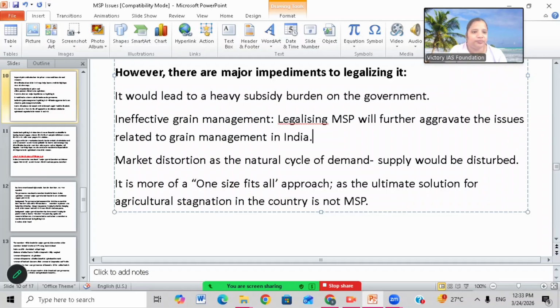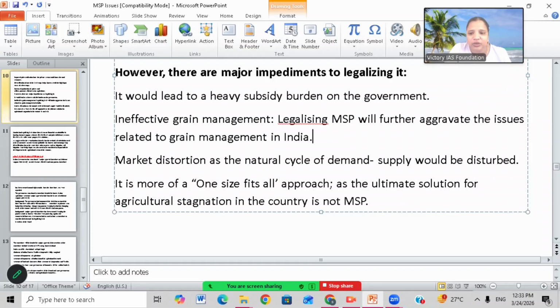Farmers will go on producing only the 22 crops that are covered under MSP, and other crops they are not producing. So what happens? Automatically a demand-supply issue will be there. The 22 crops will be supplied more in the market, demand will fall for them, and for other crops the demand will increase and supply will decrease. So the government has to import the other crops from other countries. Like that, demand-supply issues will come in the market.